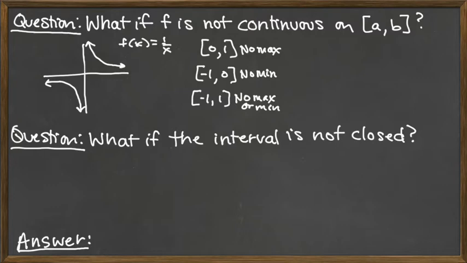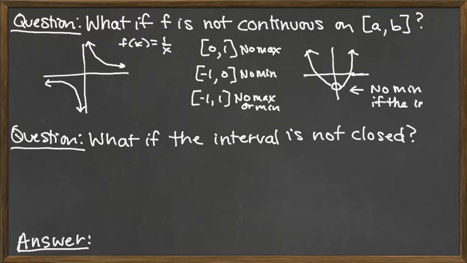And so that's just an example where a discontinuity, depending on what your closed interval around it would be, you could get all kinds of scenarios here. Another sort of thing that could happen would be a hole at an important place, for instance. Like if we had a function here that would have had a min, but instead of a min, we put a hole there, then that's going to cause our problem. So we have no min because the candidate for the min got removed. So I guess I'll say no min if the interval contains x equals 0.